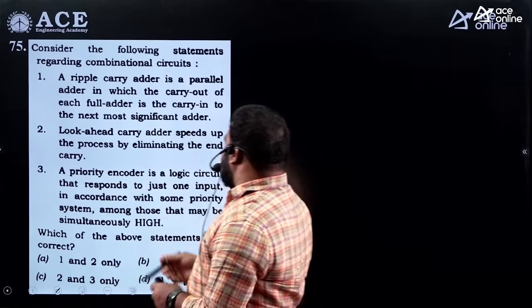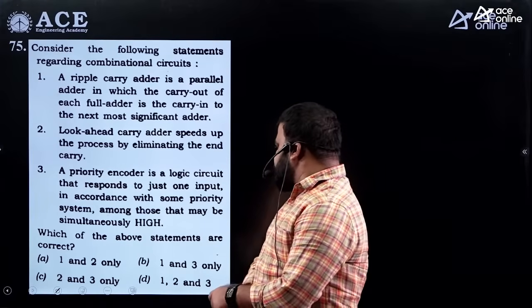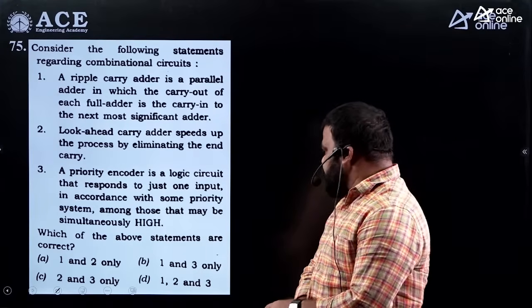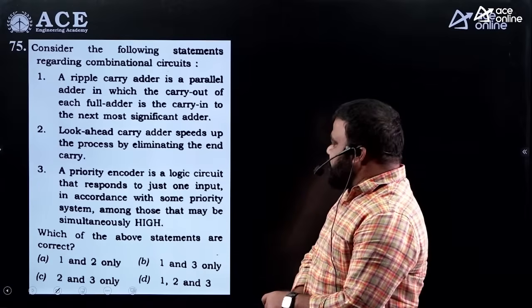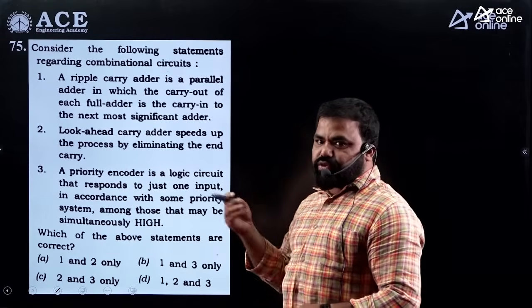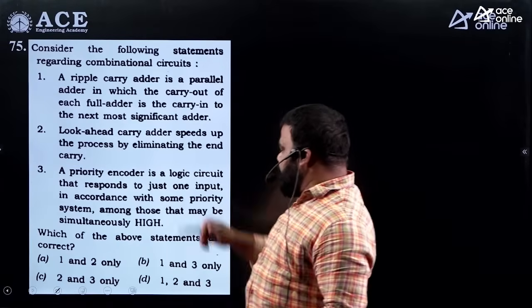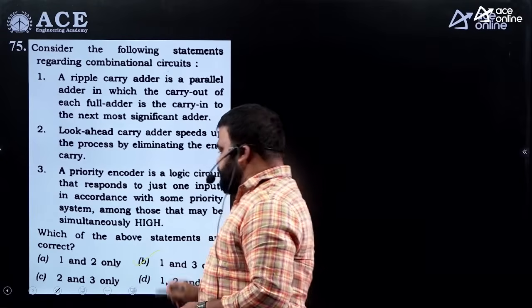A priority encoder is a logic circuit that responds to just one input in accordance with some priority system among those that may be simultaneously high. Obviously, we know that when multiple inputs are high, it is going to select only one according to the predefined priority. 1 and 3 are correct. Option B.